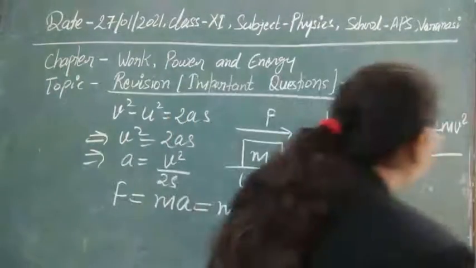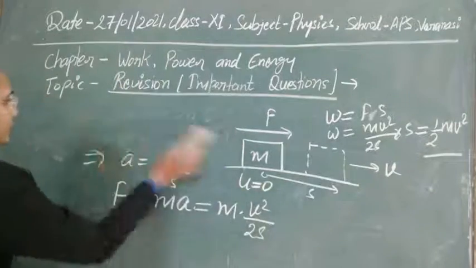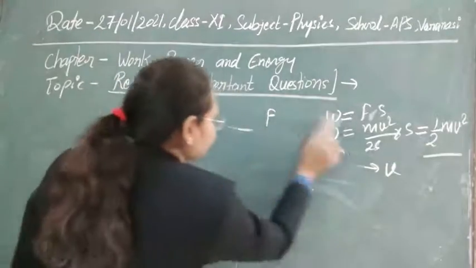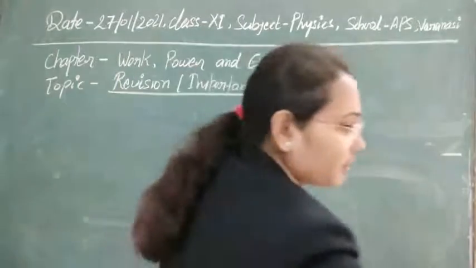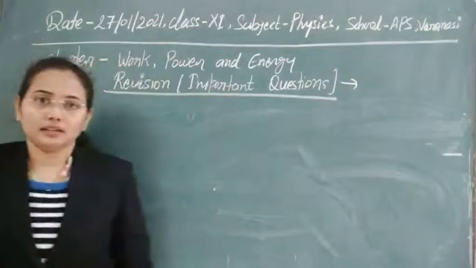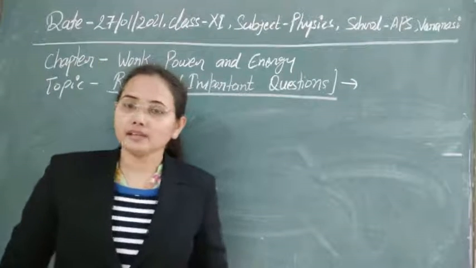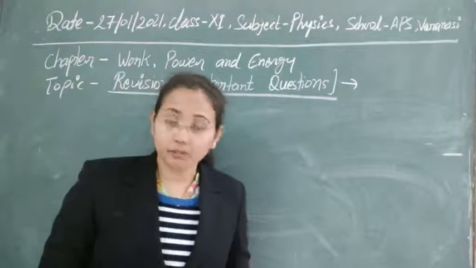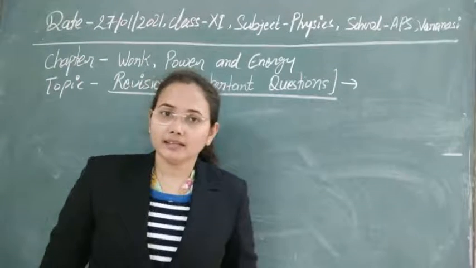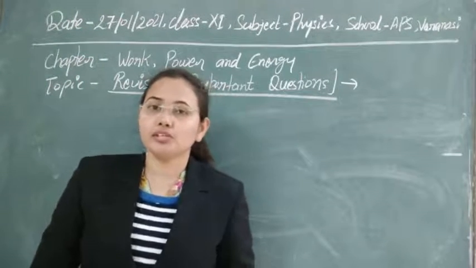Now let's see the second method that we can use here. Suppose we apply some force F on a body of mass m, and a displacement ds is produced in that body.